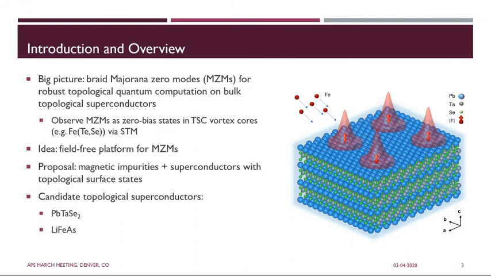So when we talk about Majorana zero modes, one of the applications that's often brought up is to use Majorana zero modes for topological quantum computation, and bulk superconductors would be a fairly ideal platform. So one approach, especially in scanning tunneling microscopy, is to search for zero bias peaks in field-generated vortices, which should in turn host Majorana zero modes. But external fields have several difficulties, including when we consider manipulation and braiding. So here the proposal is to develop a field-free platform by depositing magnetic impurities on topological superconductors. And here the two candidates that we're going to be studying are lead titanium selenide and lithium iron arsenide.